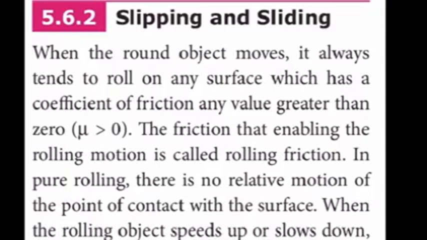Using this rolling friction, I am going to find whether the relative motion will be equal at the contact with any surface or not, and when it is moving, what about the acceleration? When the force increases, the acceleration increases and the velocity also increases. When the velocity decreases, the acceleration also decreases. Using this condition, we are going to find the two conditions: one is sliding and the other is slipping.